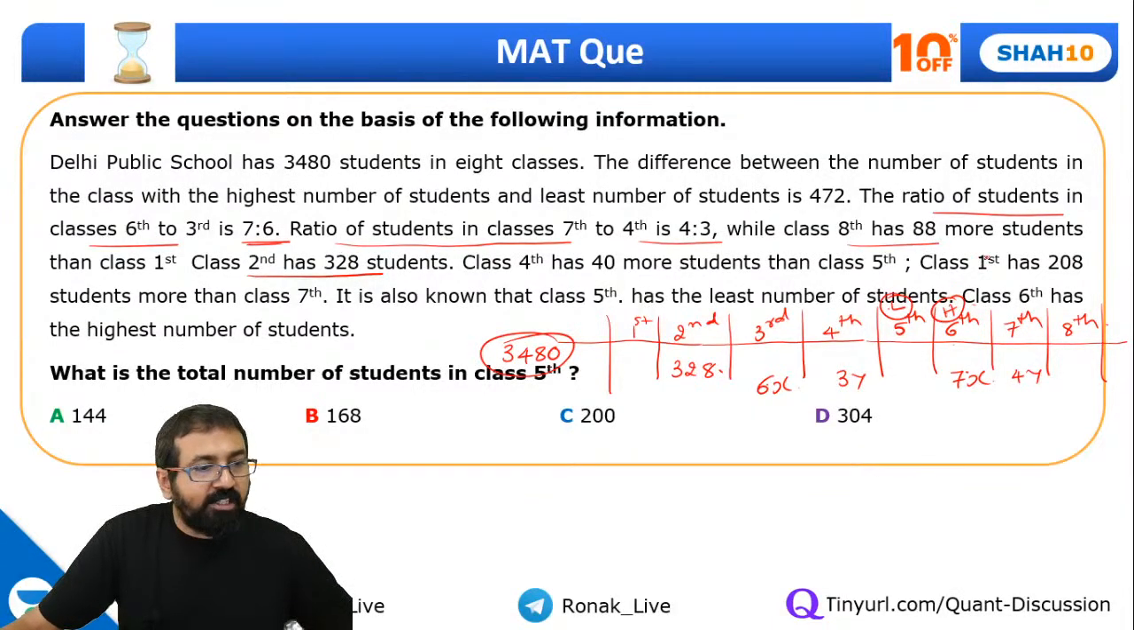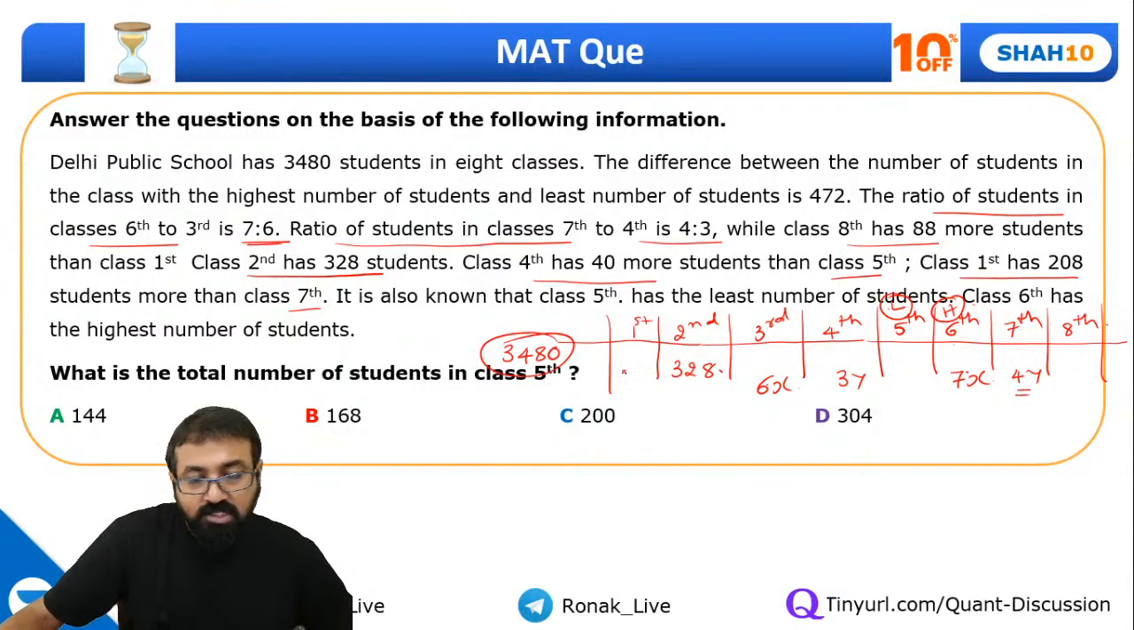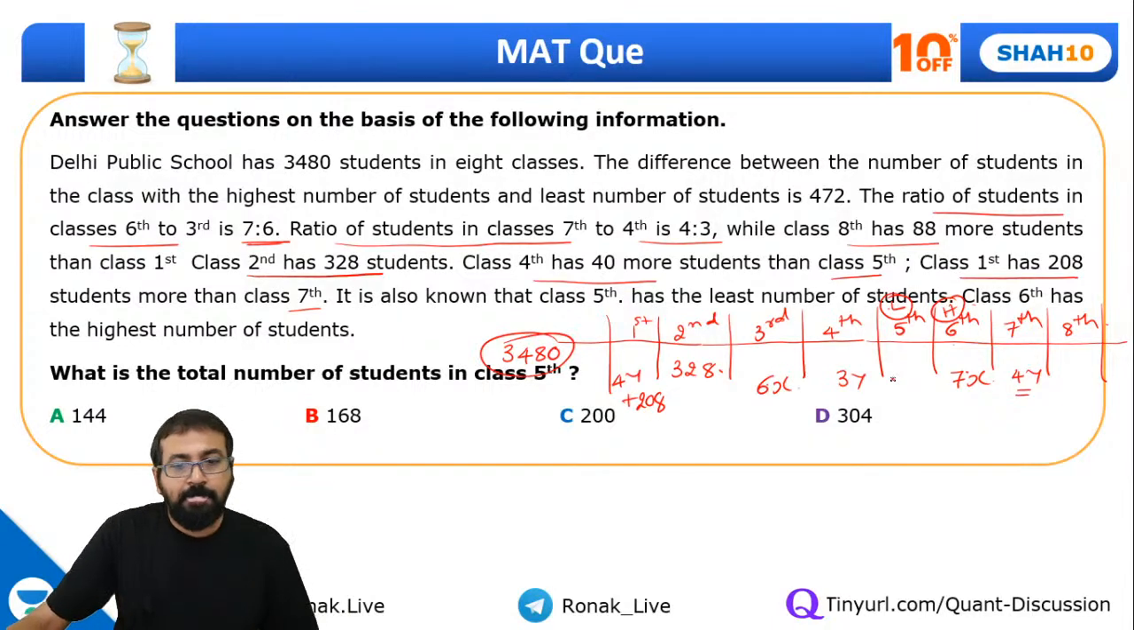8th has 88 more students than first class. And we don't know how many students are there in first class, but reading further, class 2 has this one. Class 4th has 40 more students than the 5th class. Okay. Class 1st has 208 students more than class 7th. So 7th is 4y. So first should be 4y plus 208. Okay. Now we need to find out 5th and 8th.